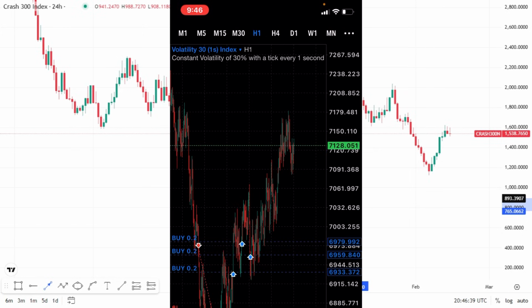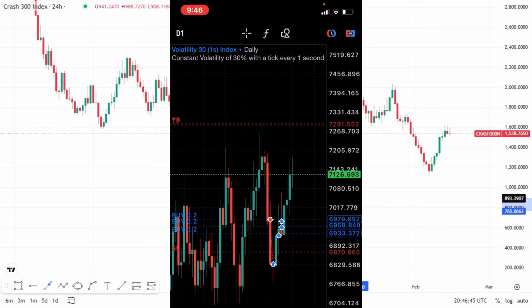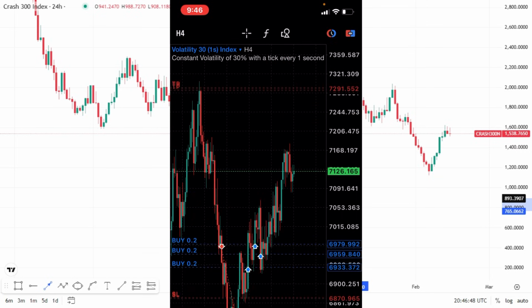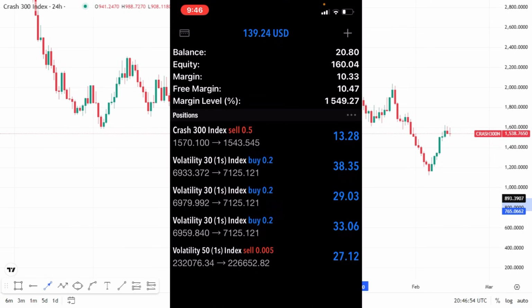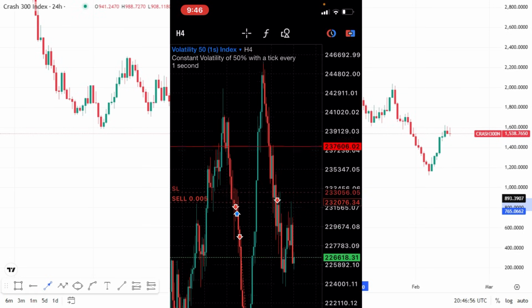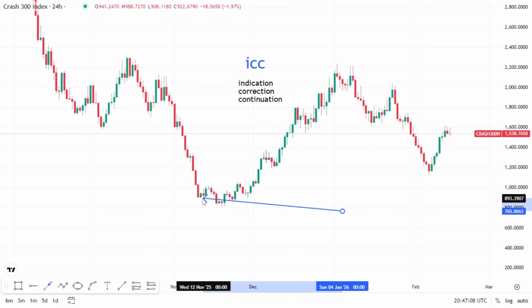This one, I've been holding it for like days. That is the kind of trade I like, see the place I entered. Yes, and it's an ICC setup. I've been holding it for days. You can check this on the 4 hour time frame. The same thing is applicable to 5 minutes. This is the reason you should go for ICC. So without wasting much time, let's quickly go back to what we have today. Explaining to you why I love trading using ICC to find a reversal instead of just finding a day trade, because I don't have enough money to trade.